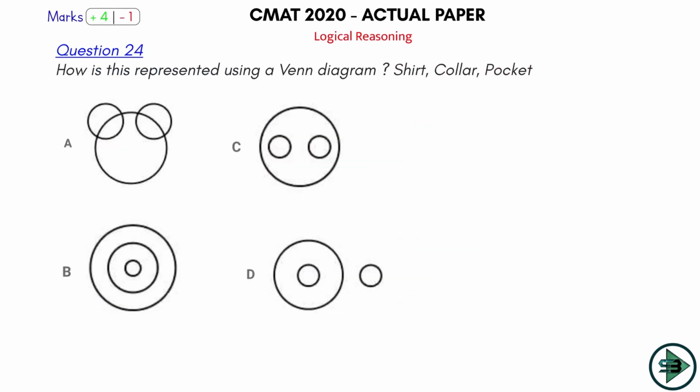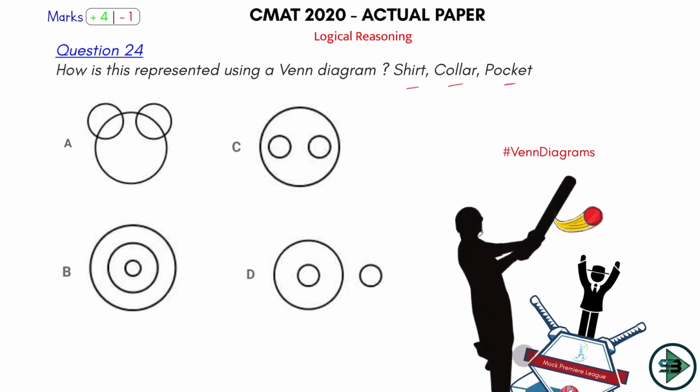Now let's play ball number 24, question number 24 in the logical reasoning section. This is from the topic of Venn diagrams. What is the question asking me? How is this represented using a Venn diagram? How will you represent shirt, collar and pocket by means of a Venn diagram? Clearly a sixer.